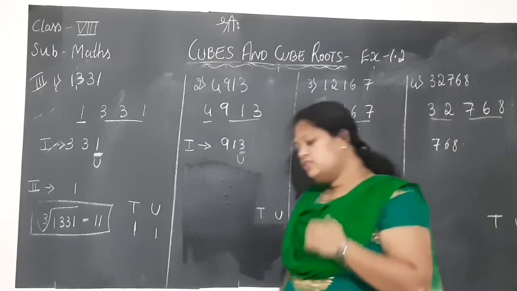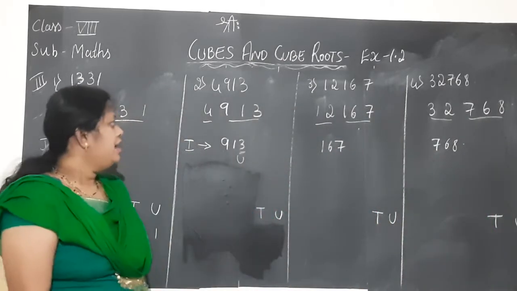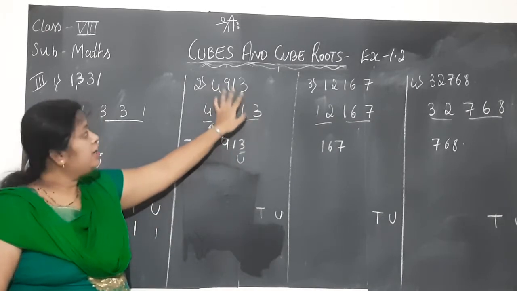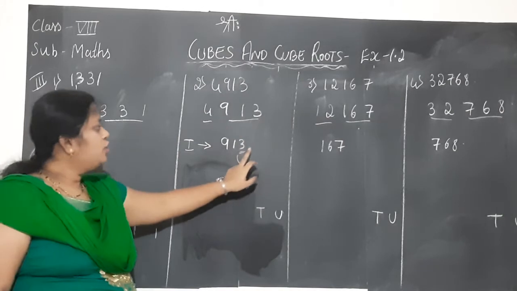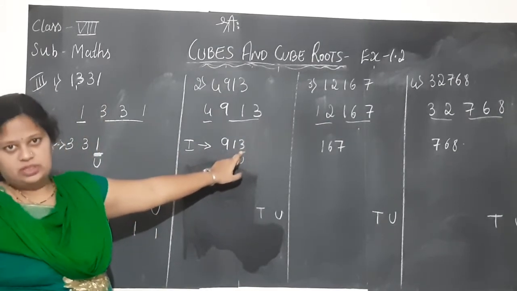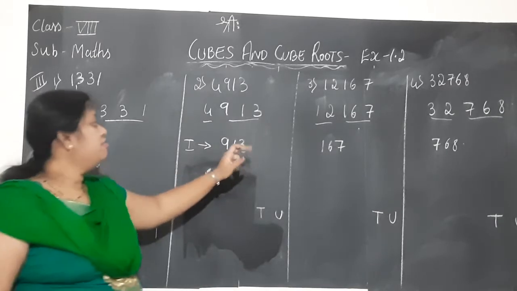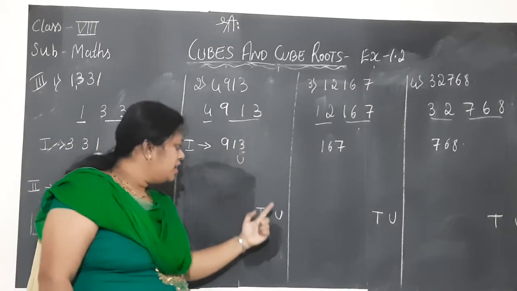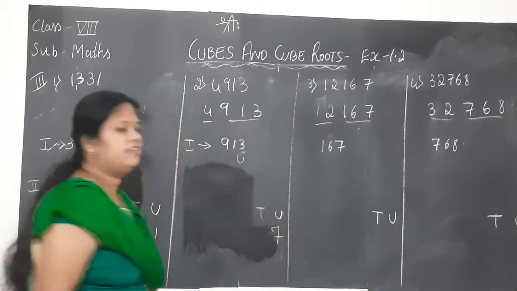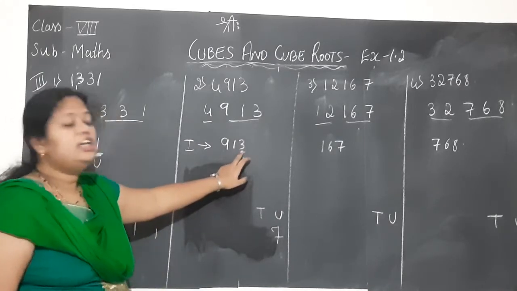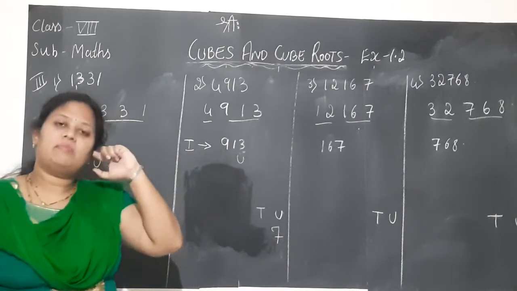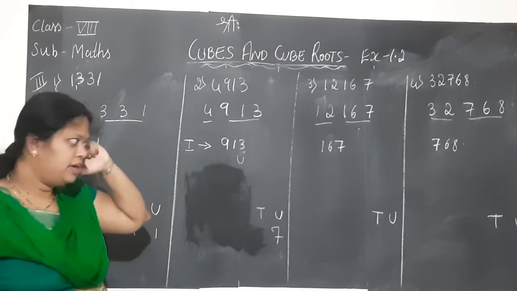I already told you while solving the example problem, children, that we are finding the cube root of this number. If the cube number has 3 or 7 in the units place, then what we should do: if we have 3 in the units place, its cube root will have the number 7 in the units place. If the cube root has 7 in the units place, then the number's units place will have 3. I already explained how.